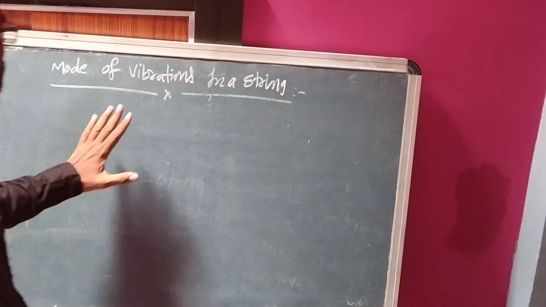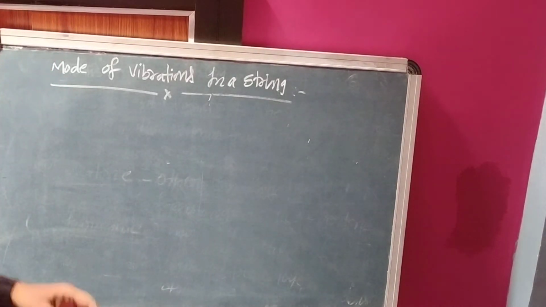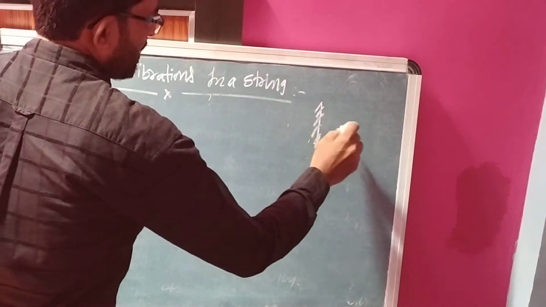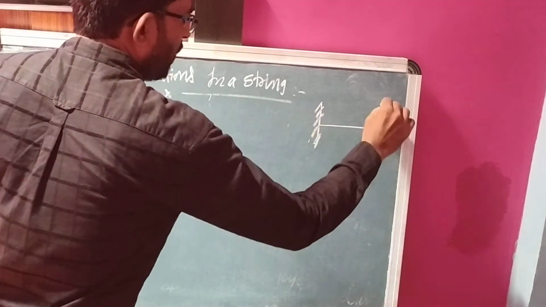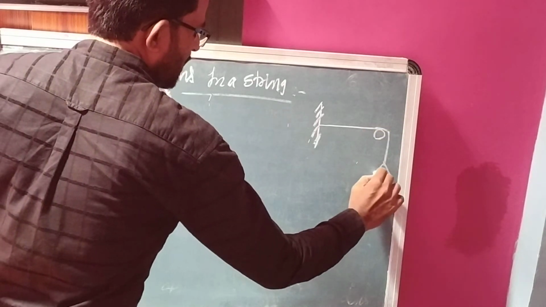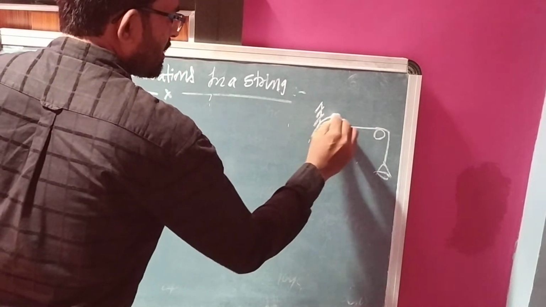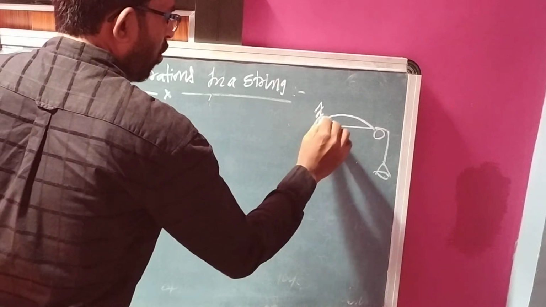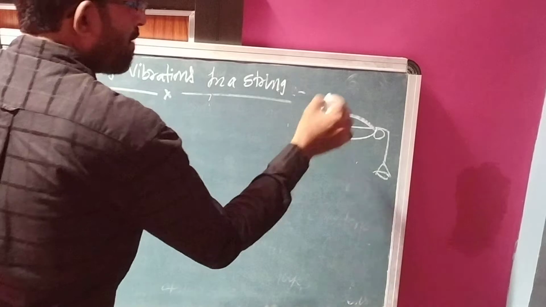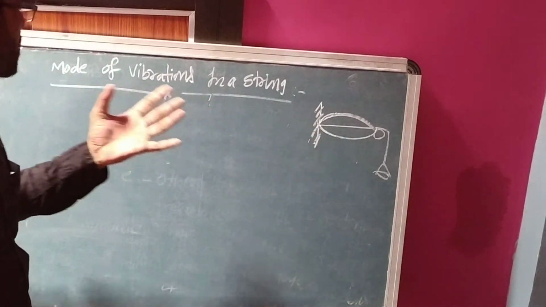Next one is mode of vibrations in a string. Suppose you consider a long wire. One end of the wire is attached to a fixed rigid support. Another end is passed through a pulley, and you attach certain weights, a tension form. When you pluck it, a progressive wave is formed. At the other end it will reflect back and come back to the origin position, that is the stationary wave. In this, nodes and antinodes are formed.